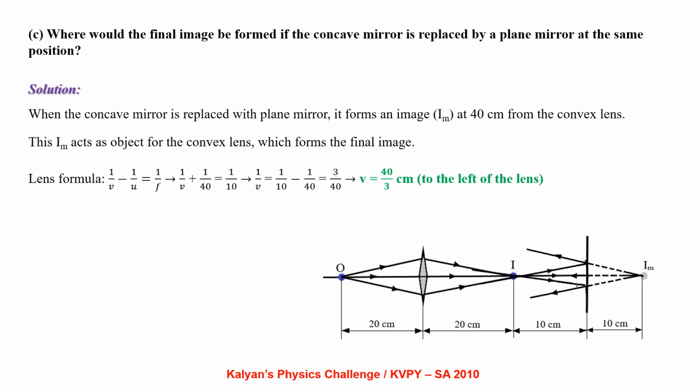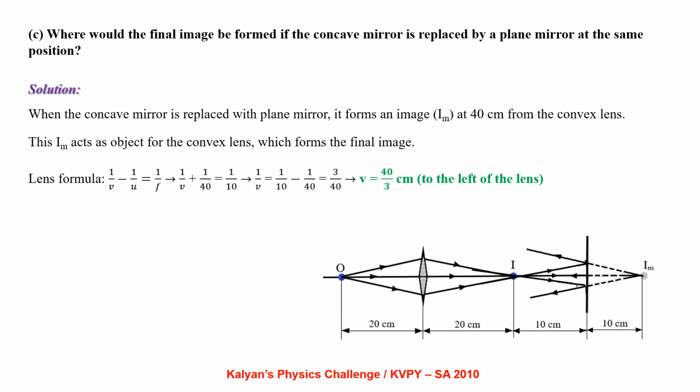Where would the final image be formed if the concave mirror is replaced by a plane mirror at the same position? When the concave mirror is replaced with a plane mirror, it forms an image IM at 40 cm from the convex lens. You can see the ray diagram. For a plane mirror, object distance equals image distance. The image formed by the plane mirror IM acts as object for the convex lens, which forms the final image.